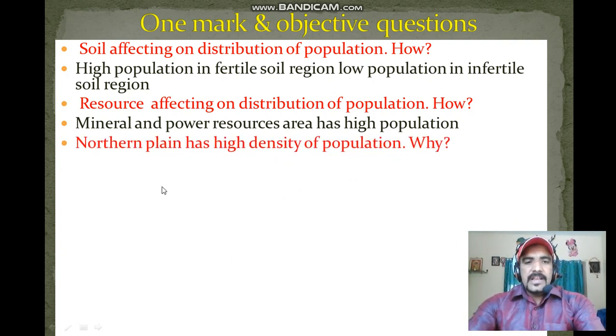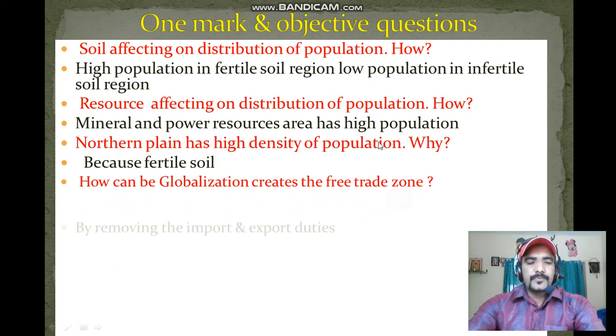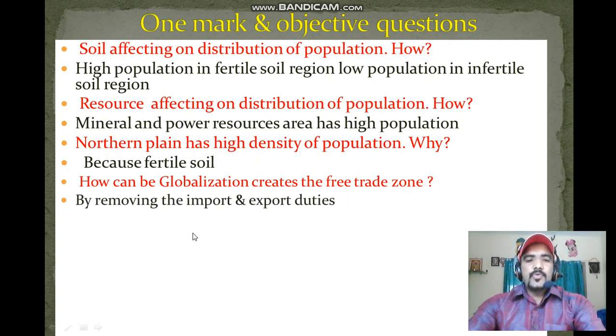Next question, the northern plain has a high density of population. Why? We know that it is the heart of India, because of fertile soil and perennial rivers. Next question, how can globalization create a free trade zone? By removing import and export duties.